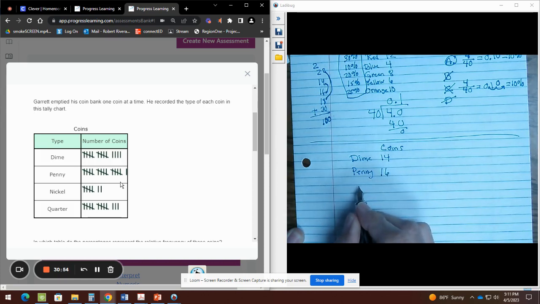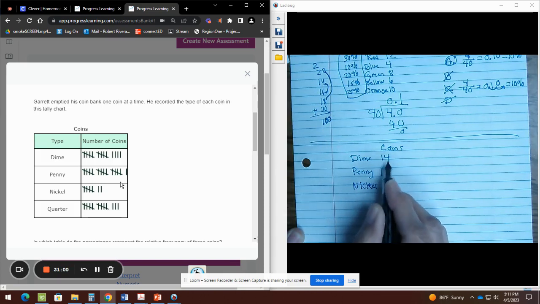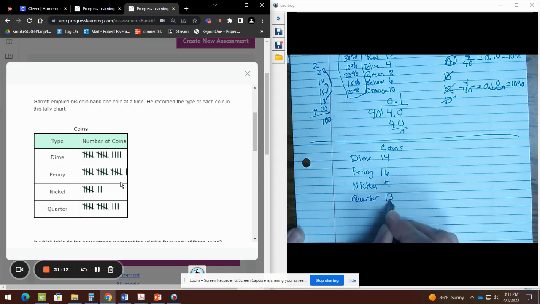Nickels. 5 plus 2 would be 7. And by the way, these are not percentages. They're the coins. The number of coins is just quantities. It's just data that we collected. The quarter. The quarter is 5, 10 plus 3 would be 13. Again, these are not percentages. These are quantities. From here we make fractions, and then we can create decimals and percents.